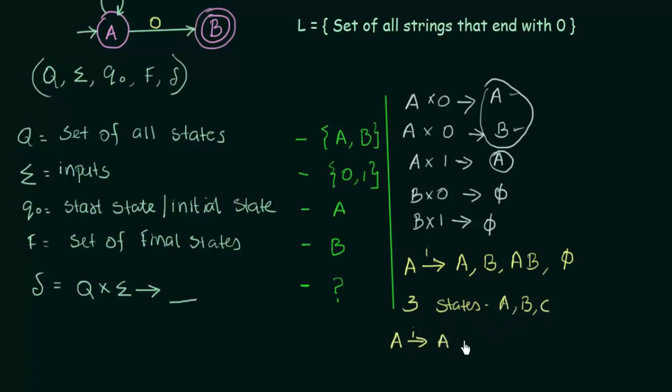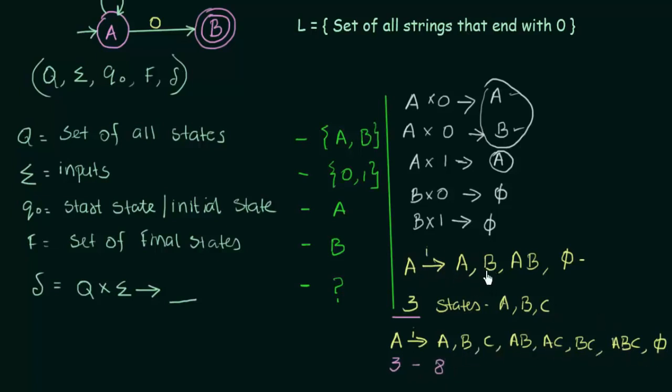A can go to A itself, or to B, or to C, or to A and B, or to A and C, or to B and C, or to all of them, A, B, and C, or it could go nowhere, to phi. So when there were three states, we had 8 possibilities: 1, 2, 3, 4, 5, 6, 7, 8.